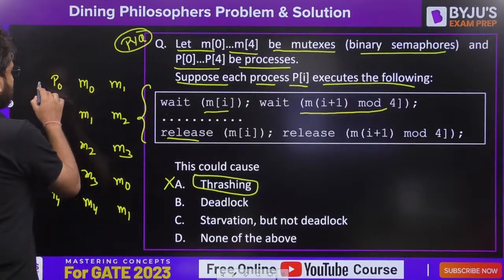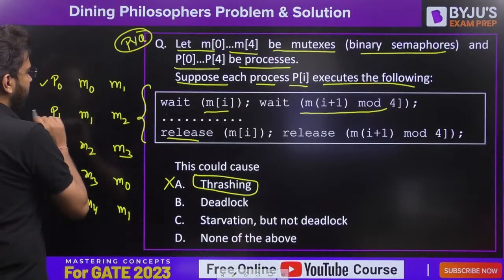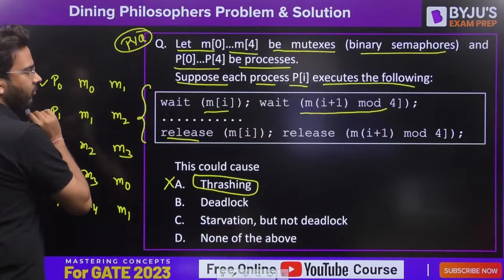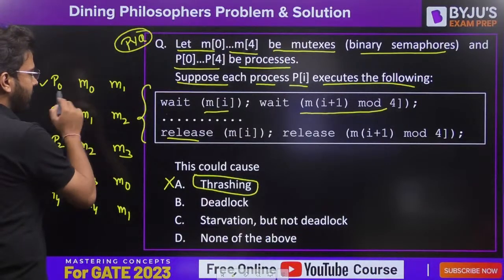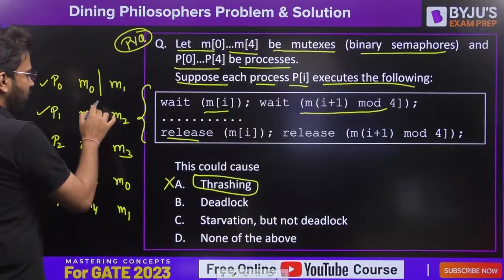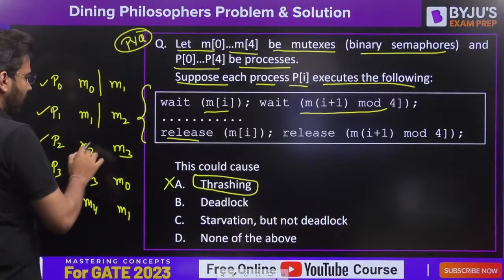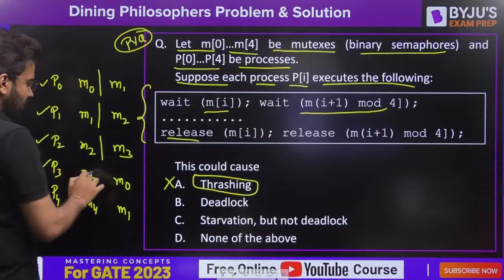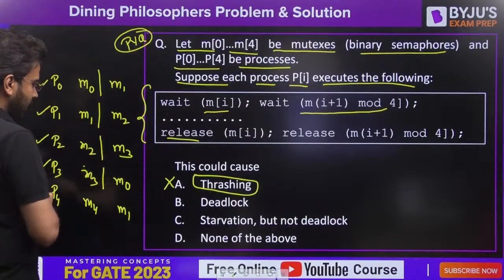Okay, let's say P0 executes. It is going to perform a wait operation on M0 and make it 0. Let's say it got preempted. Now P1, M1 got preempted. P2, M2 got preempted. P3, wait operation on M3 got preempted.